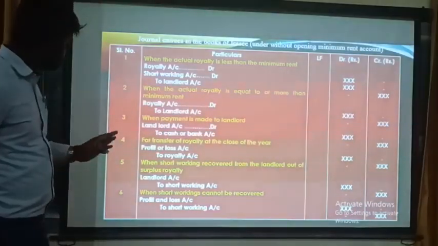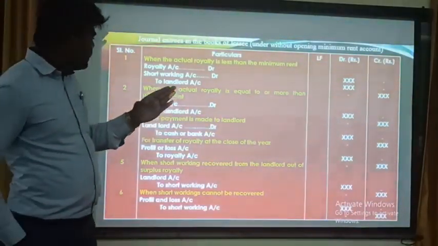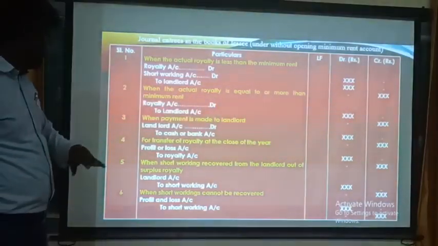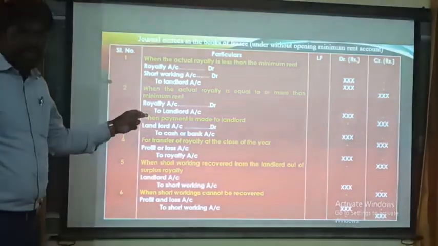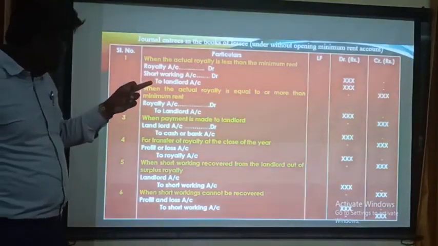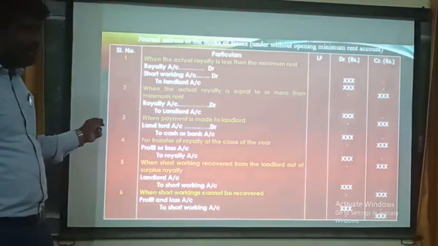Next, fourth entry, for transfer of royalty at the close of the year. At the end of the year, he can transfer his royalty. At that time, profit and loss account debited to royalty account. Next, fifth entry, when short working is recovered from landlord out of surplus royalty.